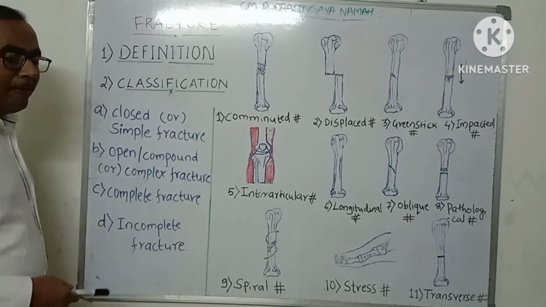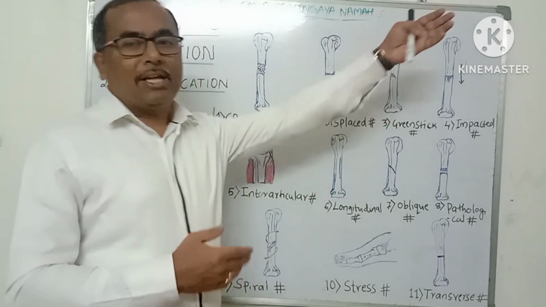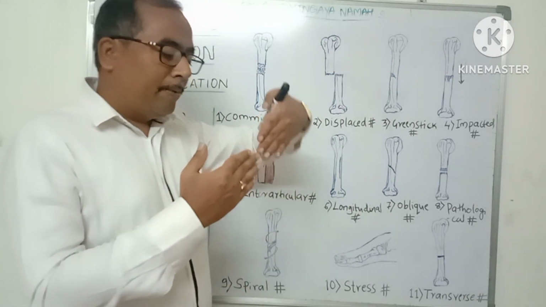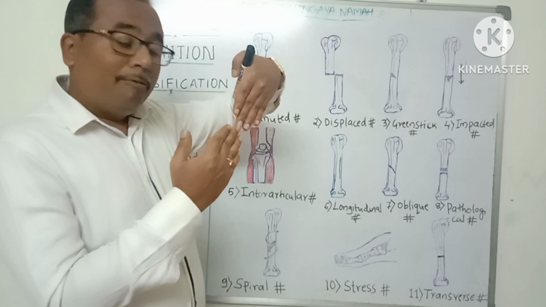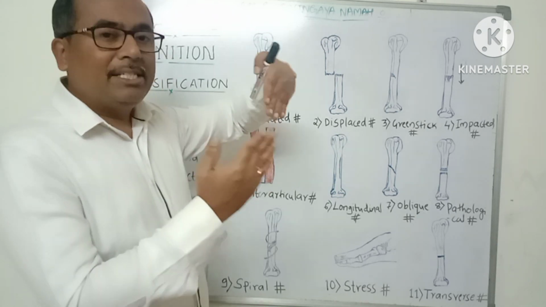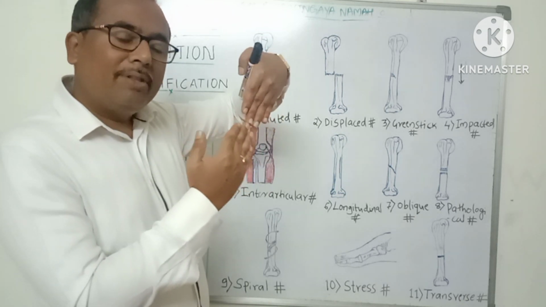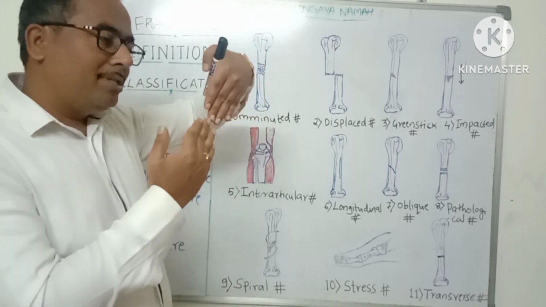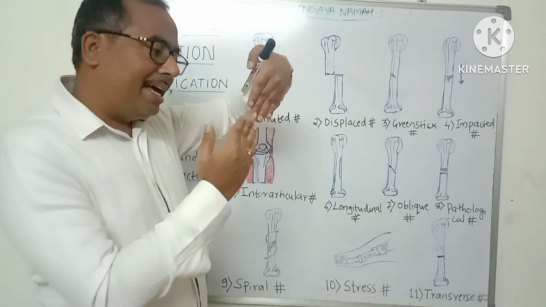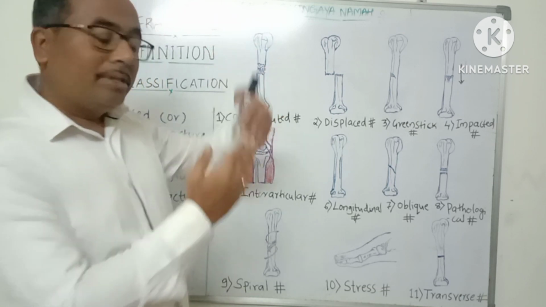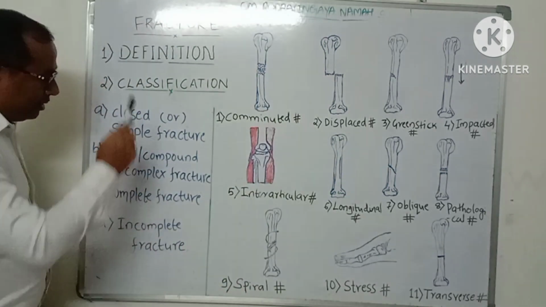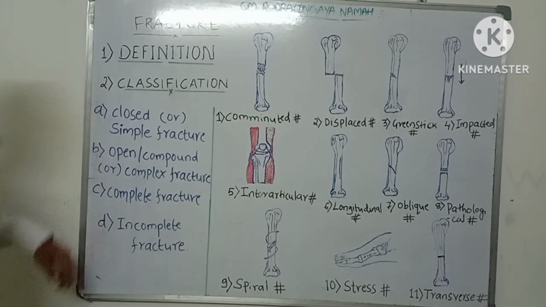Next one is incomplete fracture. It is a break in the continuity of the bone in which the fracture fragments do not separate from each other. They are still in contact with each other. So when the bone is broken but still in contact, that is known as incomplete fracture. So these are the broad classification of fractures.